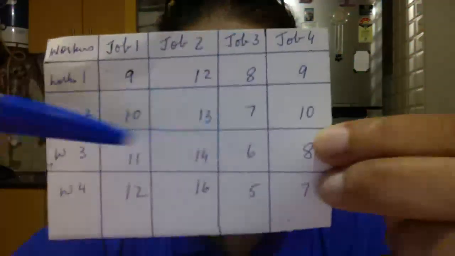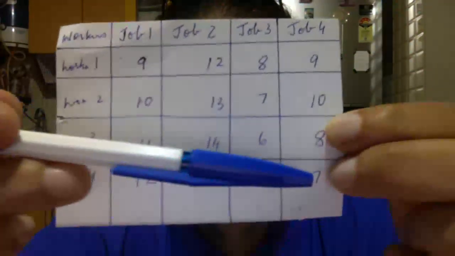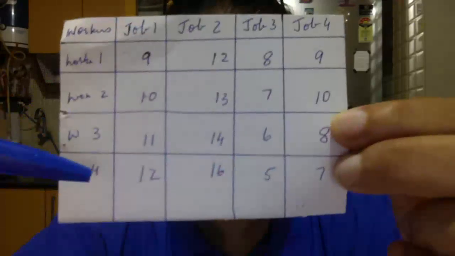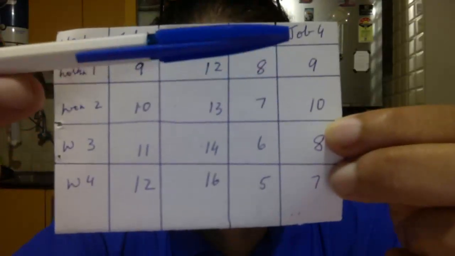Now listen, understand. So this is the problem, okay? Now, suppose here at 9, I get a 0. So 9 belongs to this cell, which is concerned with worker 1 and job 1. If I get a 0 here, I will say job 1 can be allocated to worker 1. Alright. Now, you take any one here. We'll take 7. Okay. So worker 4 can be allocated job 4.